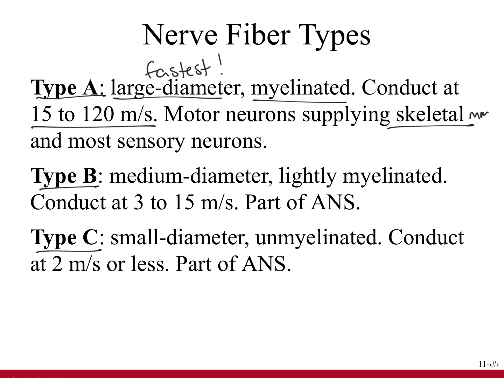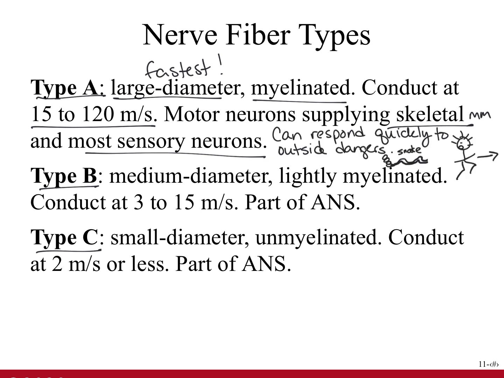A rapid response to the external environment is possible because of the rapid input of sensory information to the brain and the rapid output of action potentials to skeletal muscles. It makes sense for survival that the motor neurons supplying skeletal muscles and the sensory neurons both have type A fibers, because these are the fastest fiber type. And in a dangerous situation, you need sensory information to get to the brain very quickly, and for the motor neurons to give out commands very quickly in order to get away from a dangerous situation.